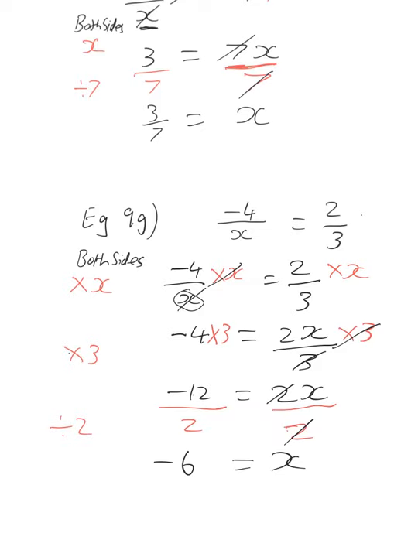Okay, we might go back up here and check by putting -6 in there. Still not sure whether that's right? Well, we can simplify. First of all, the two negative signs cancel each other out so that we can make that positive 4/6. And we can see, hopefully, that if you divide by the common factor of 2 top and bottom, you'll get 2/3. So we can be comfortable that our answer is correct.